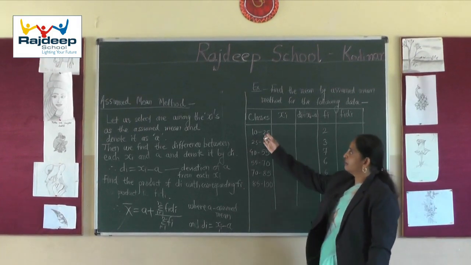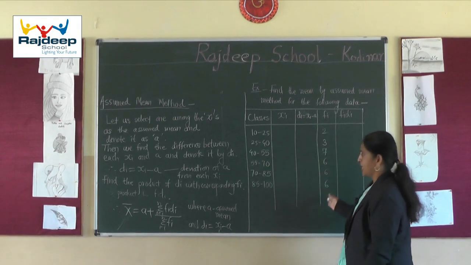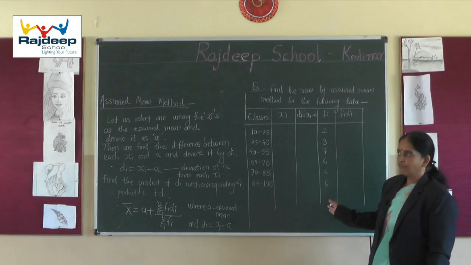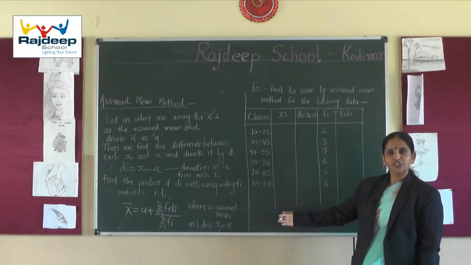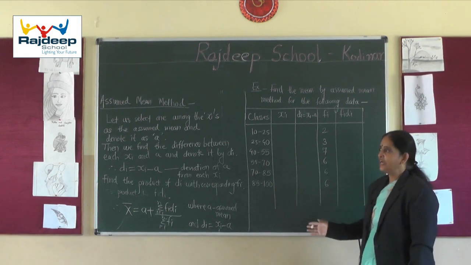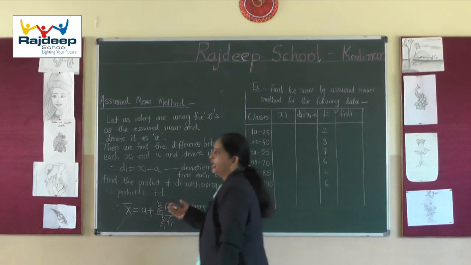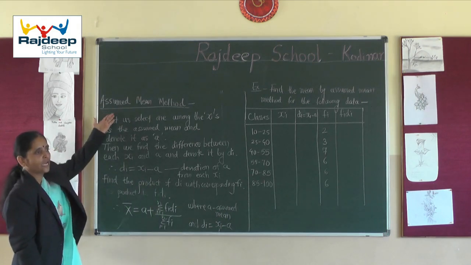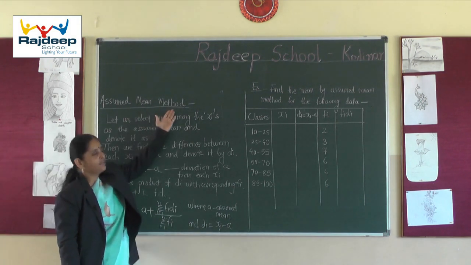Values of these class intervals are very large and frequencies are very large. Here I have taken small values, but if values are numerically very large, the calculation becomes very time consuming and tedious. To avoid the confusion of calculation and to reduce our work, we will now see a new method to calculate mean by direct method, that is the assumed mean method.